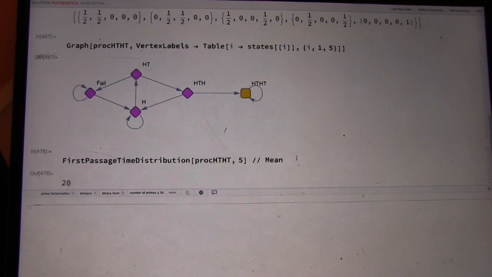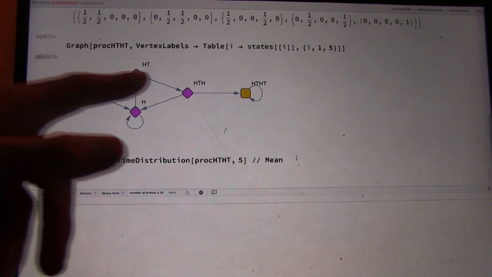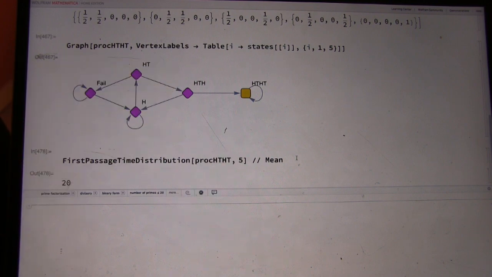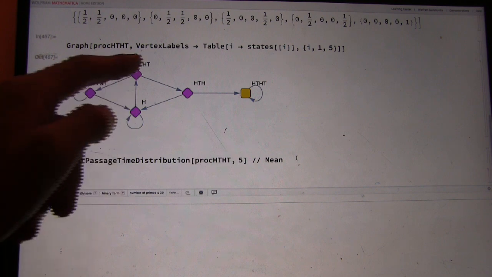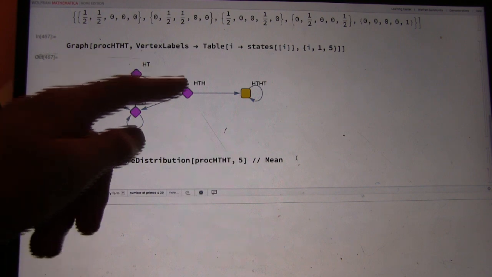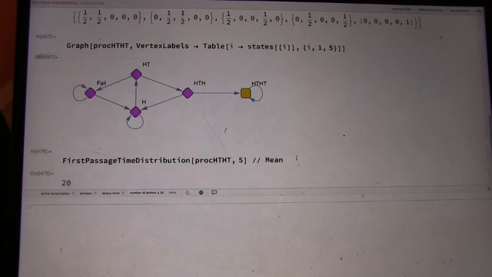It's actually 20. So it takes longer. I guess that might be because you have so many things that bounce you around in the middle. Like you can go this way and be in this triangle for a while. You can go this way and be in this triangle. Yeah, it's definitely a surprise, right? It takes on average 20 flips of the coin.